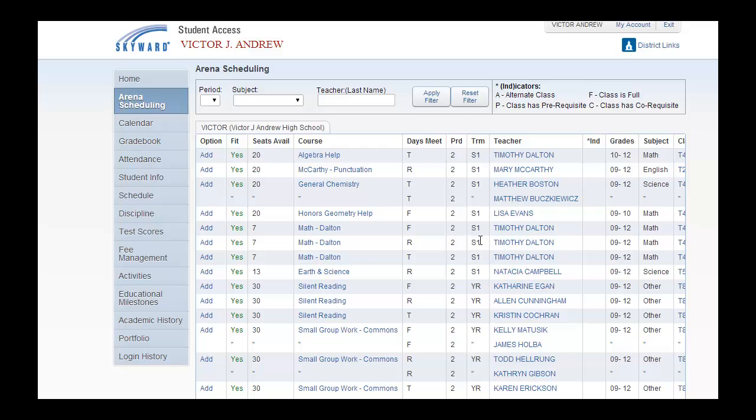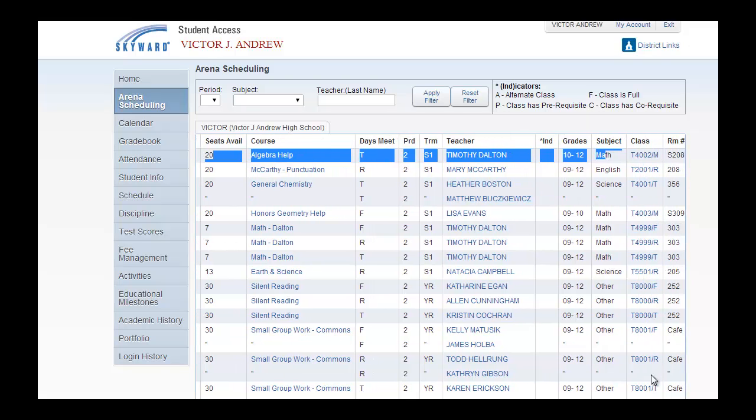Period and term will either be the period will be second hour. Term will either be the semester that you are in, or if it's a year-long opportunity, it will be listed as year. You will notice the teacher or staff name will also be linked there as well. The grades that it is open to. Please note that on this function, we do have the opportunity to narrow down based on grade. So for example, this first session, Algebra Help, is only afforded to 10th through 12th grade students.